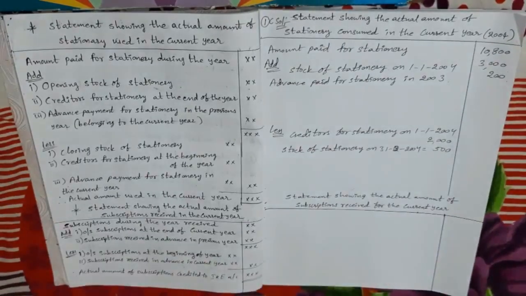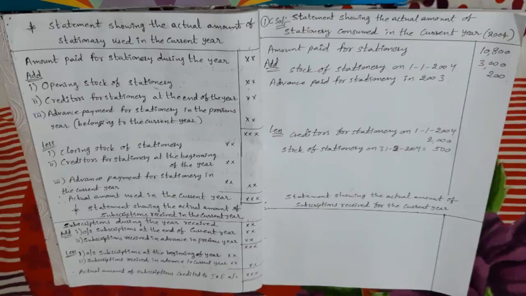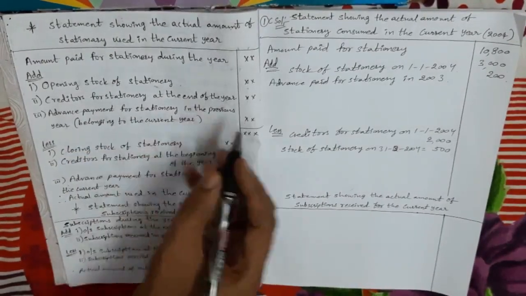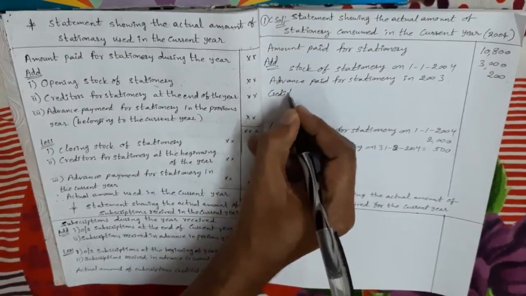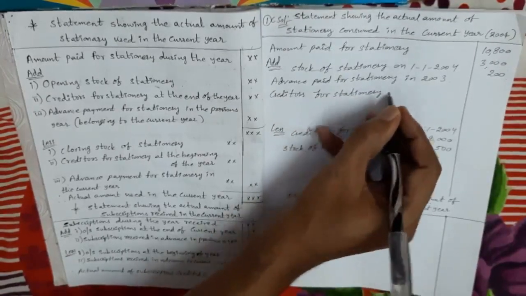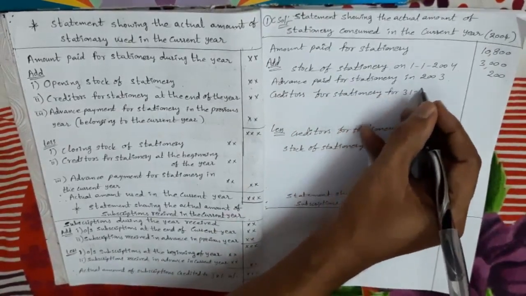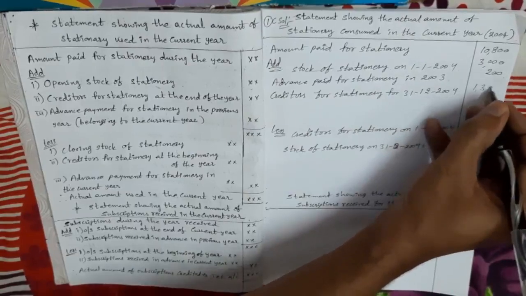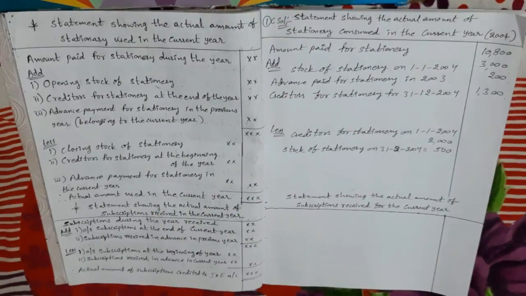Next, creditors for stationery for 31st December 2004. My dears, creditors for stationery 31st December 2004 means closing, at the end of the year. So we have to add creditors for stationery for 31st December 2004, which is 1300. Next, the last item, advance paid for stationery on 31st December 2004.